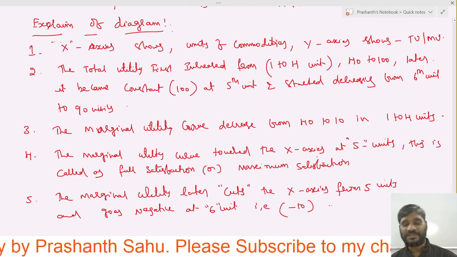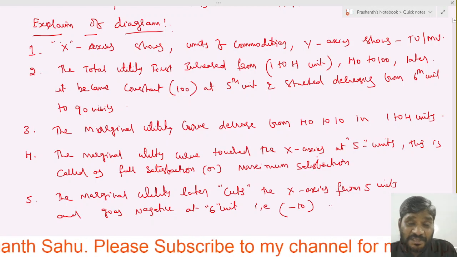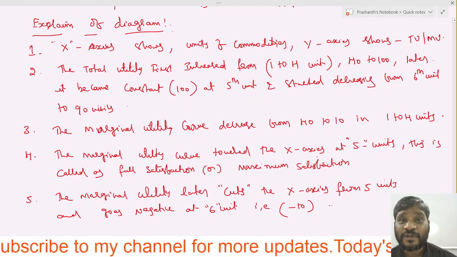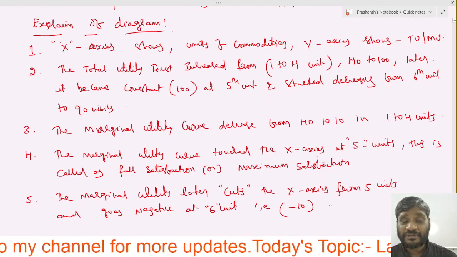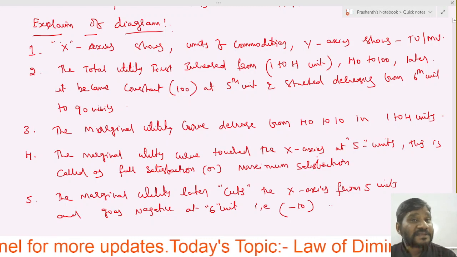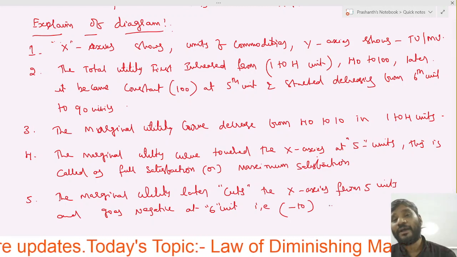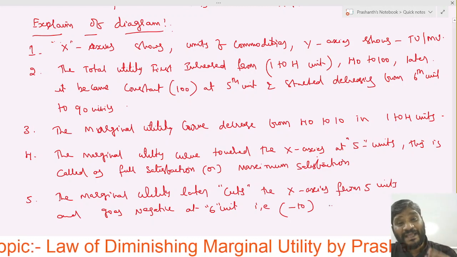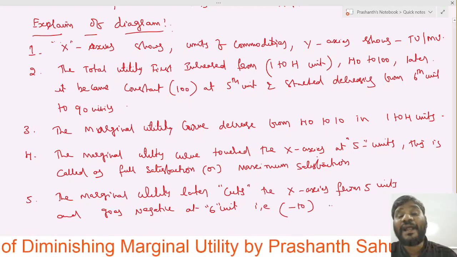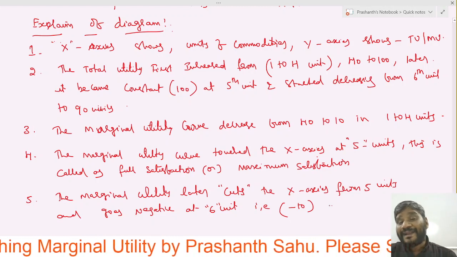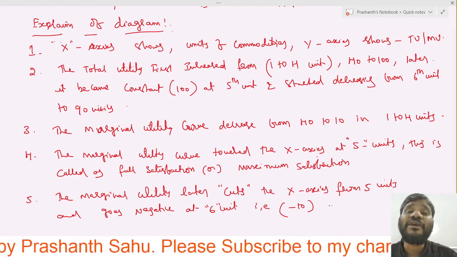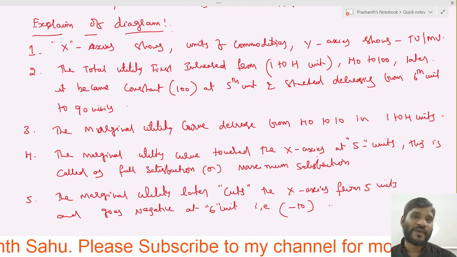It has cut the x-axis and it has gone to the negative. Did you see now? It has cut the x-axis and gone to the negative. That means the consumer has already got the full satisfaction at 5 units, and when he is consuming the 6th unit, it is not giving additional satisfaction.